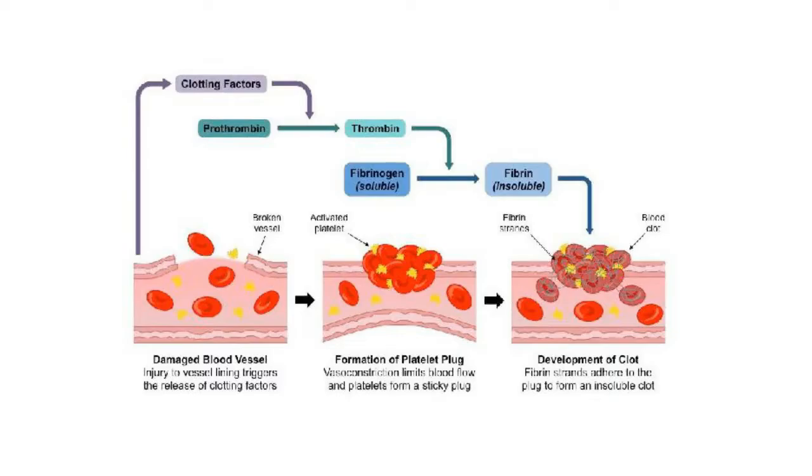Then this thrombin in the presence of calcium ions reacts with the soluble fibrinogen in the plasma to convert it into insoluble fibrin. Now this fibrin forms a mesh on the wound, and here the blood cells are trapped and the rest of the plasma is squeezed out in the form of a clear liquid called serum. Thus whatever solid mass is left behind is called a clot.